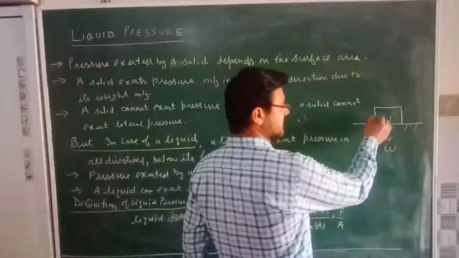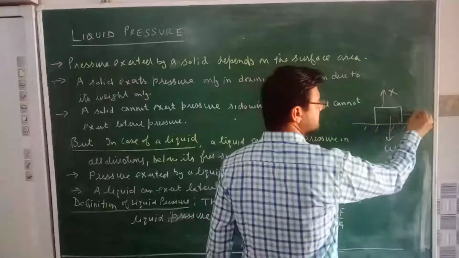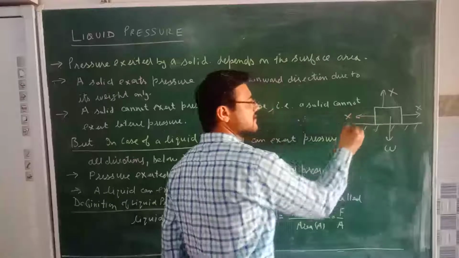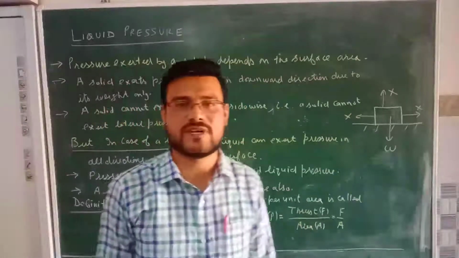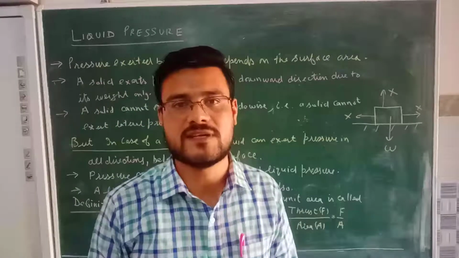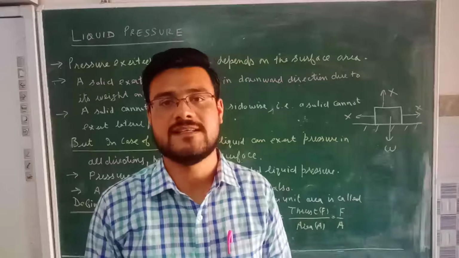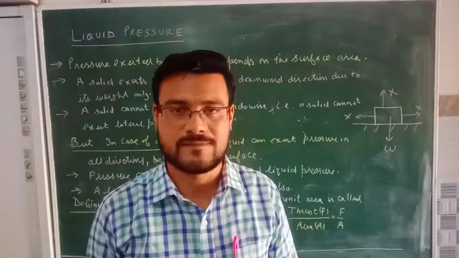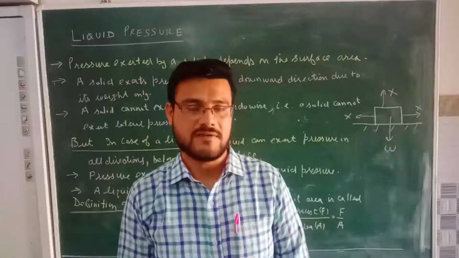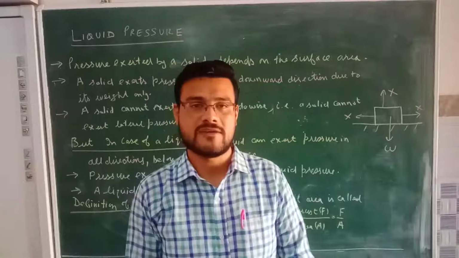But a solid cannot apply the pressure in the upward direction. There can be no pressure onto the left side or to the right side. So sidewise there is no exertion of pressure. So this sidewise pressure, which we normally call the lateral pressure, cannot be generated by the pressure of the solid, which always acts in the vertically downward direction. So these points you have to keep in mind while studying and comparing the pressure exerted by the solid and that of a liquid.